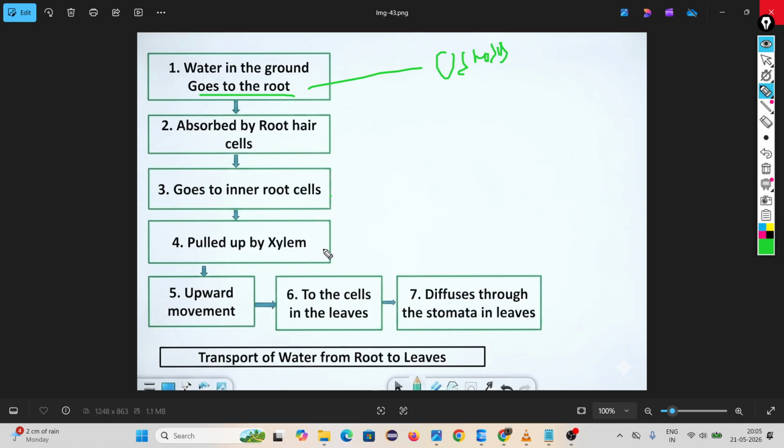Osmosis is for carrying water from outside to the root hair. Then root hair to xylem, it is by root pressure. Then xylem upward movement to the cells in the leaves, diffuse through the stomata in leaves. You understand these things?